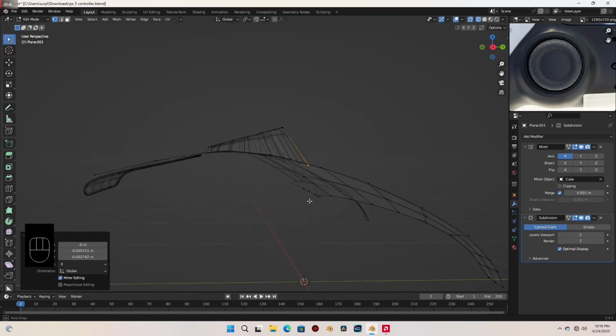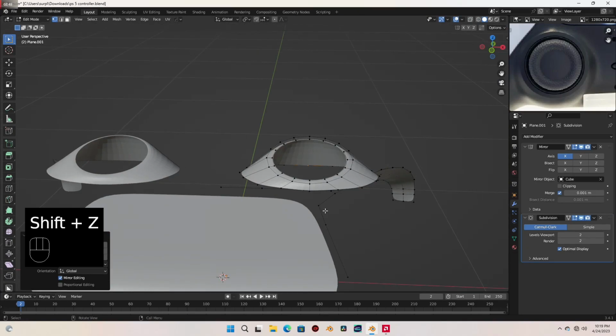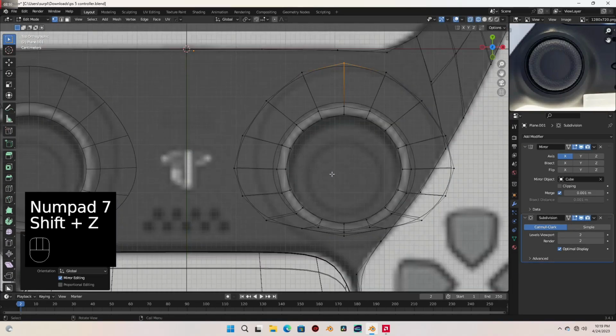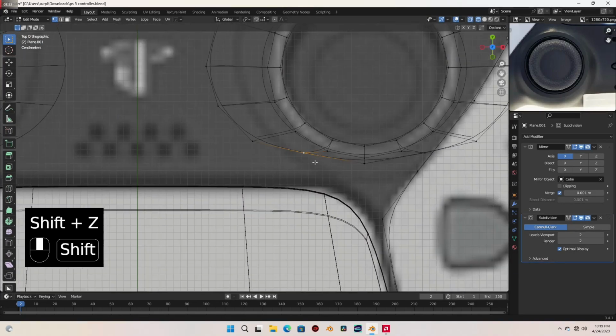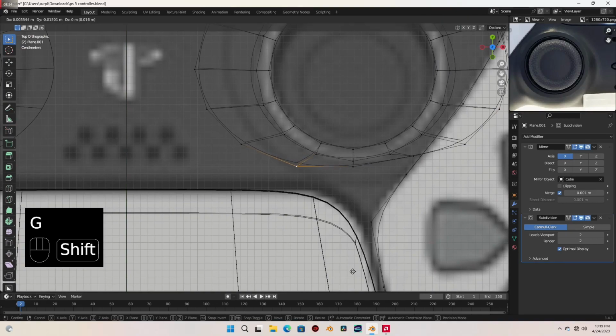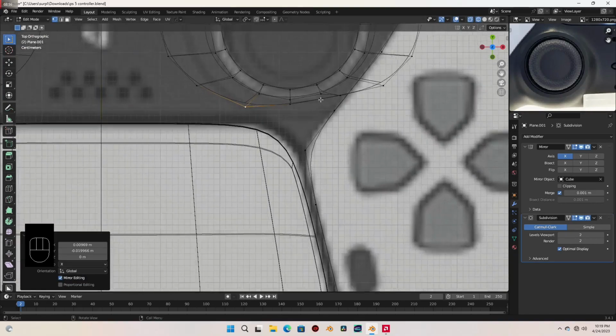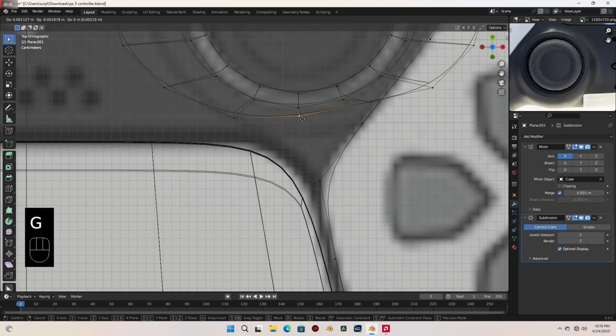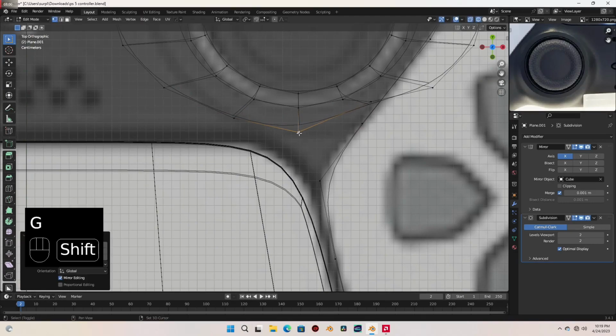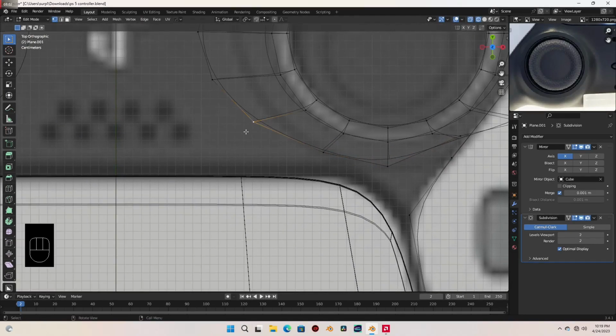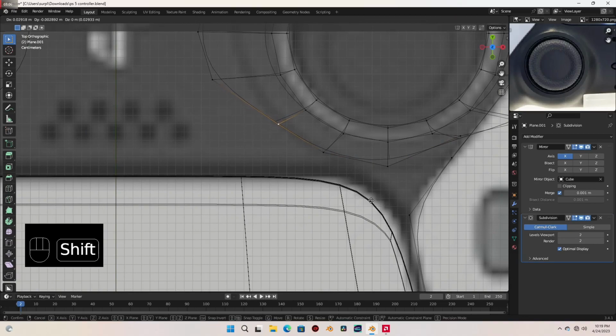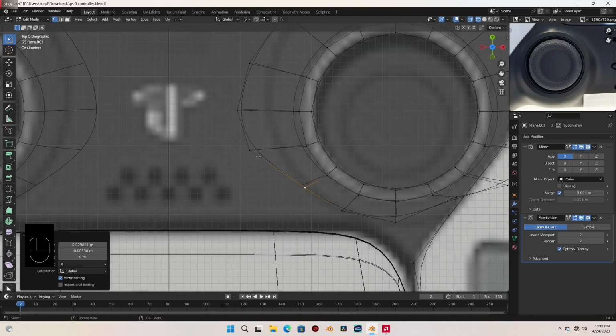Let's go to top view and let's just align them properly back to that outer circle. So select and move it here. And make sure you don't slide them, just grab them to align.